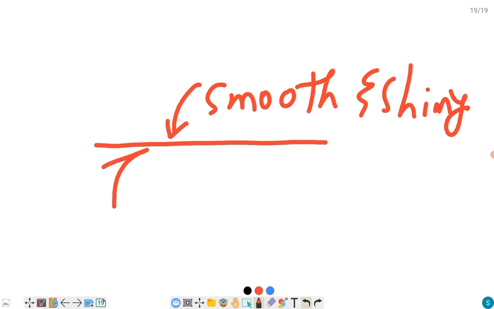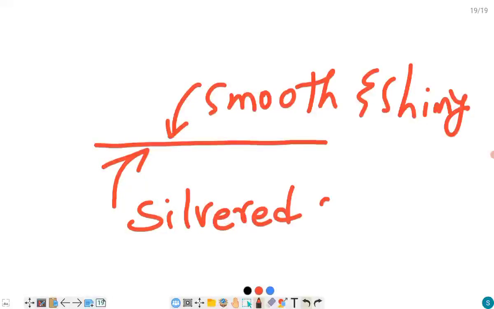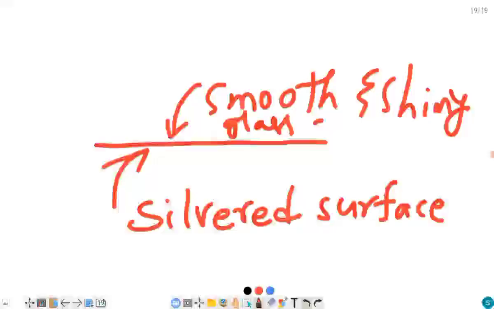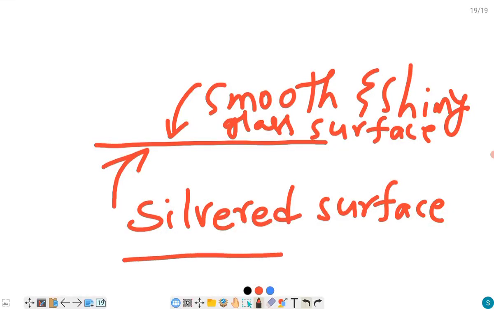But behind this, there will be a coating of opaque material, and that side we call the silvered surface. Understood? Front side, what do you have? A smooth and shiny glass surface, and glass is transparent. Correct? Now behind that you have a silvered surface coated with some opaque material.